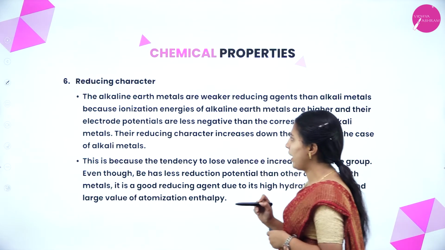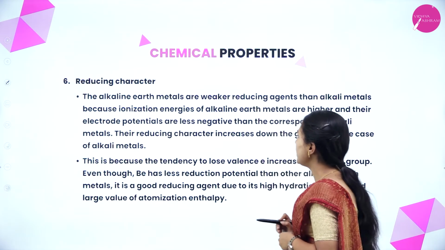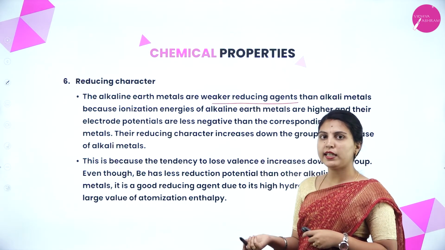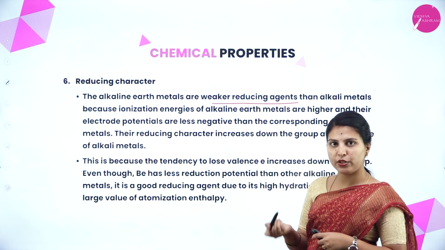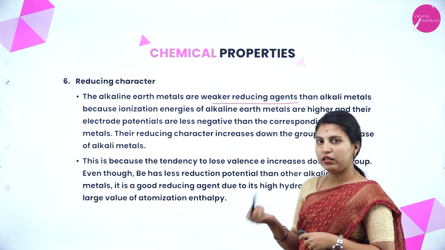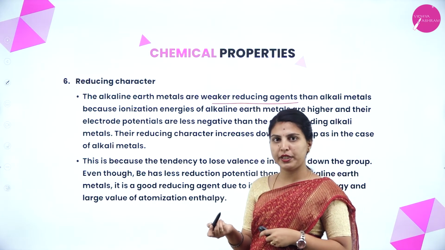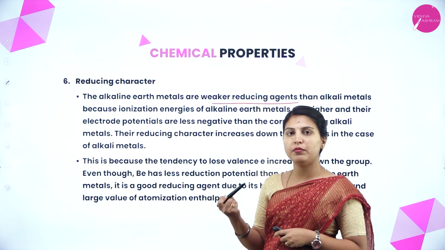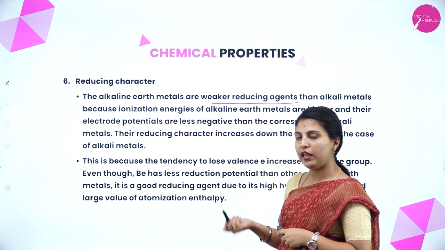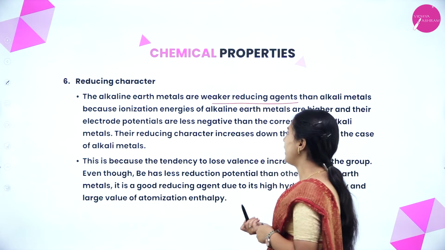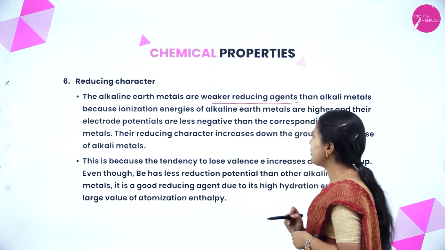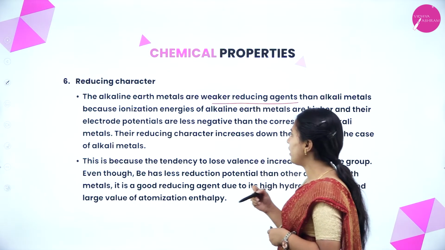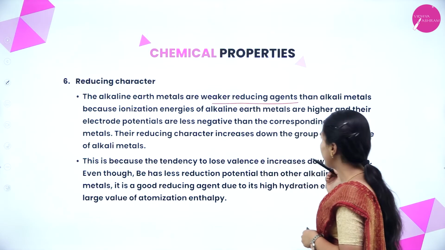Next, reducing character. The alkaline earth metals are weaker reducing agents than alkali metals. Both alkali metals and alkaline earth metals are reducing agents which donate electrons to electron-accepting compounds, but comparatively, alkali metals are strong reducing agents and alkaline earth metals are weak reducing agents. Because the ionization energies of alkaline earth metals are higher and their electrode potentials are less negative than those of the corresponding alkali metals.